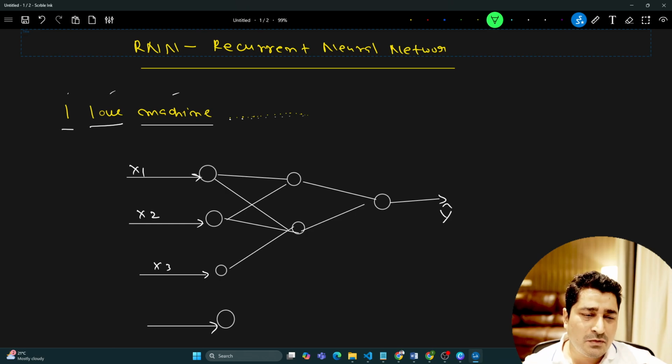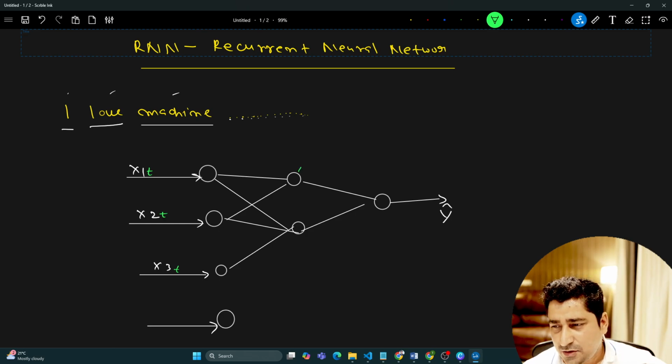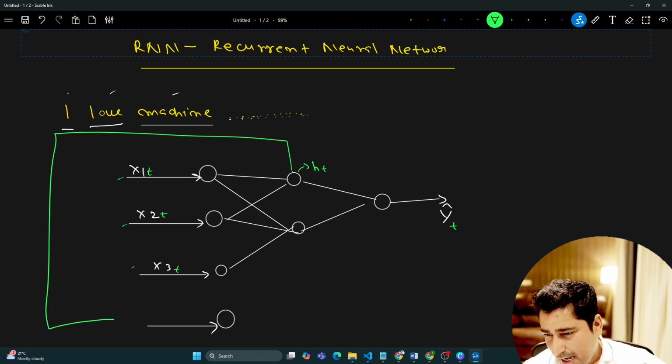So maybe what we can do here, let's suppose x1 at time t, x2 at time t, x3 at time t, and then here we have a hidden state, let's suppose ht, and then y at time t we are going to get. Now next time, whenever I try to pass x1, x2 and x3, we can try to pass this one as an input when this will be t plus 1, which means next time.